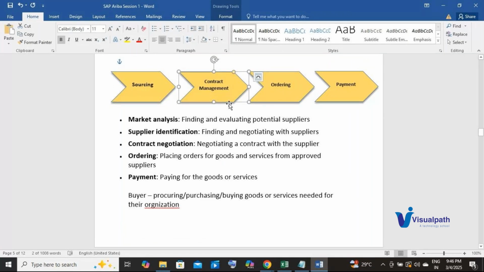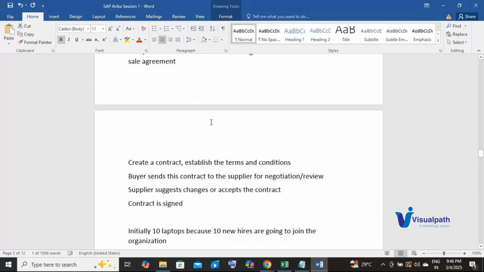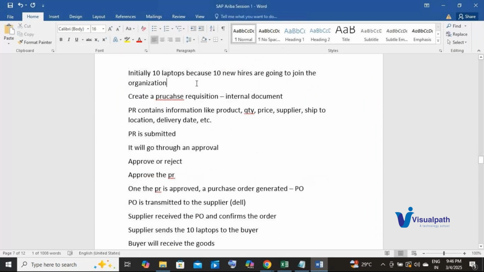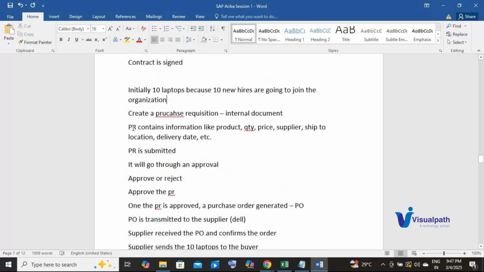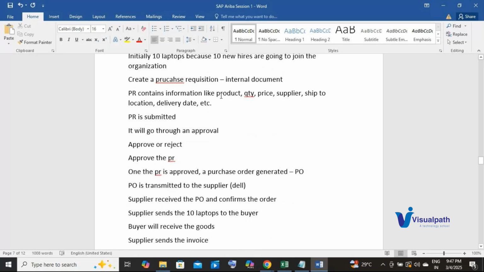Then in ordering, we have created a purchase requisition for 10 laptops. The supplier gets a PO using a purchase requisition; we have created a request for 10 laptops. We have entered all this information. What is the product here? In our case, it is laptops. How much quantity do we need? It is 10. What is the price of the laptop? Who is the supplier? Where do the laptops need to be delivered? And by when do we need the laptops.